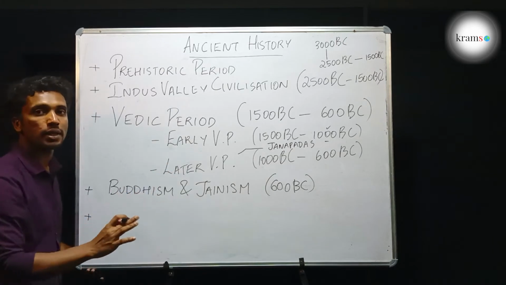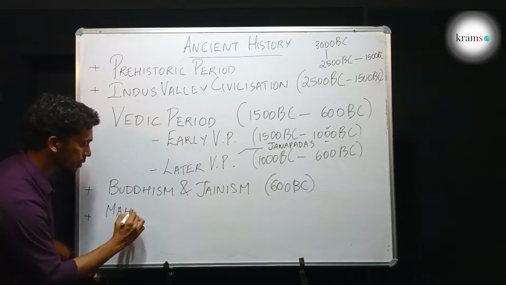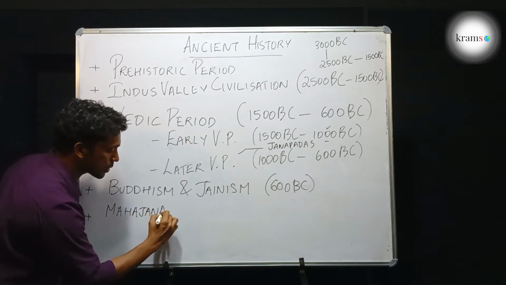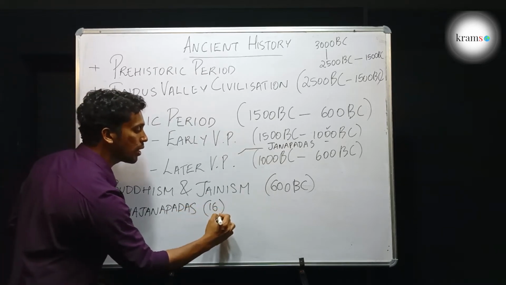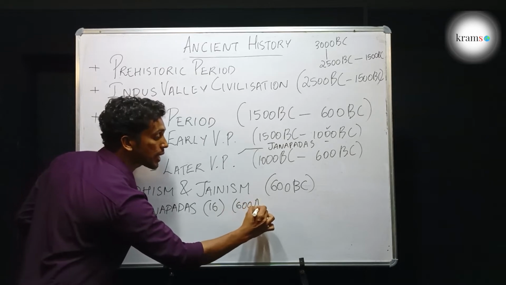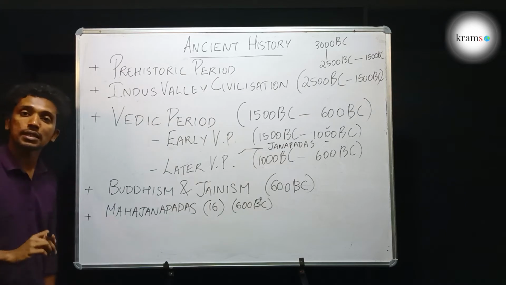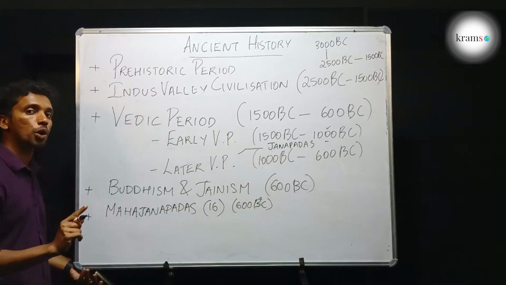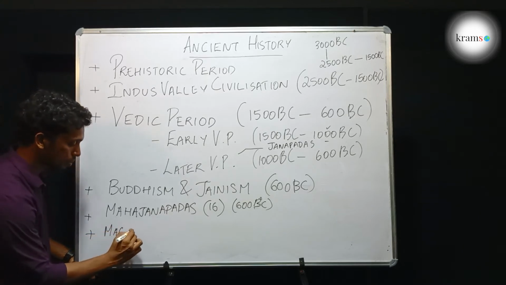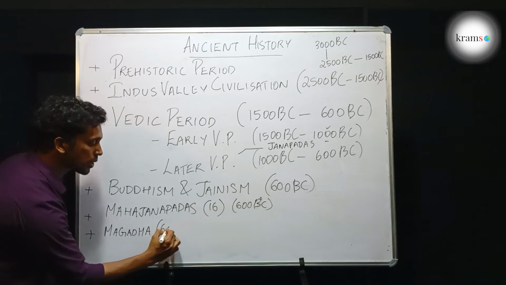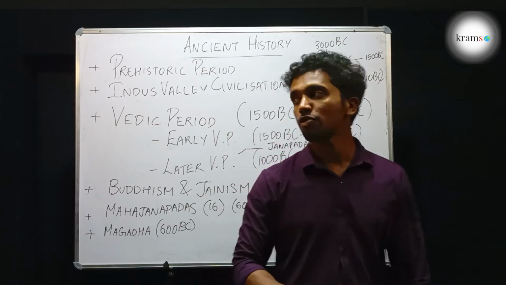Around 600 BC, there were 16 major kingdoms in India called the Mahajanapadas. There were 16 in number. And out of the 16 Mahajanapadas, one became the most prominent and powerful one, and that is known as Magadha.